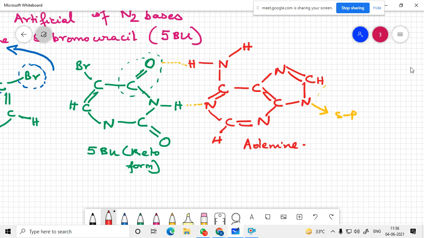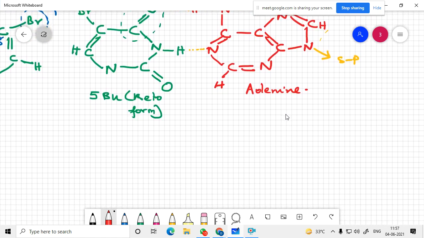So adenine, instead of this 5-BU, it can form a bond with adenine. Instead of thymidine, it can form a bond with this.